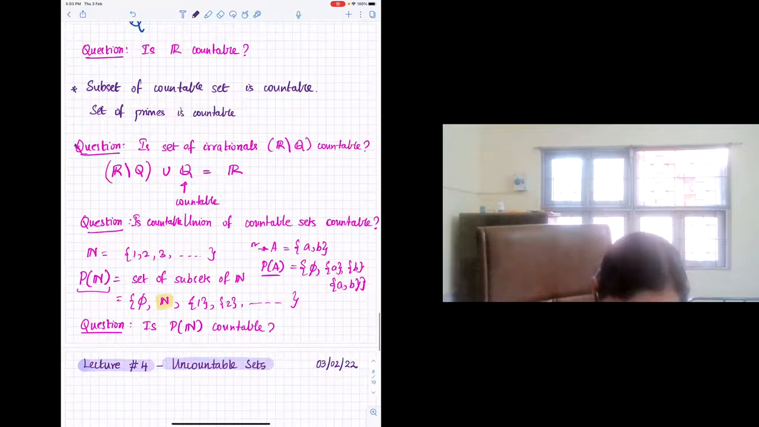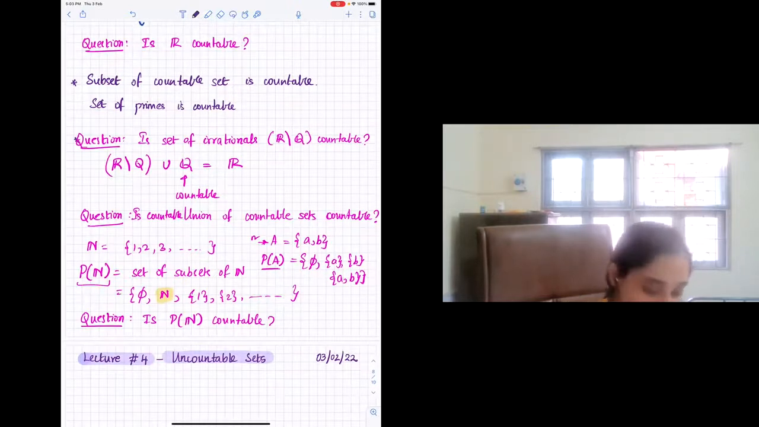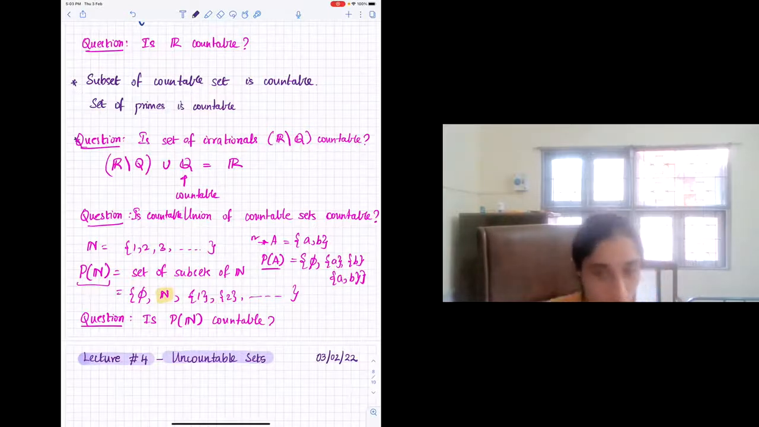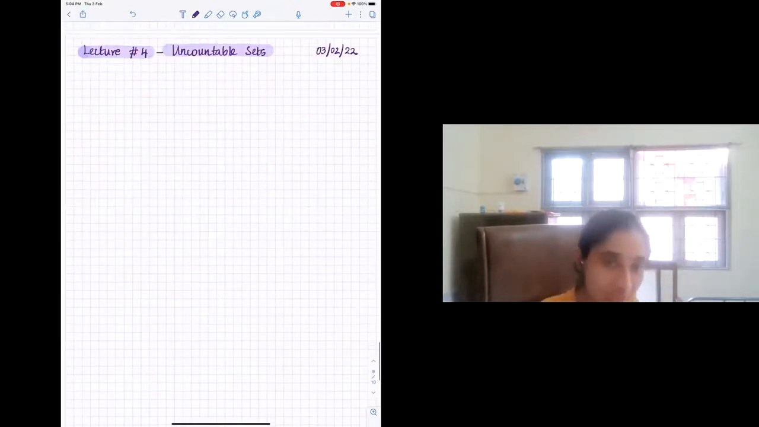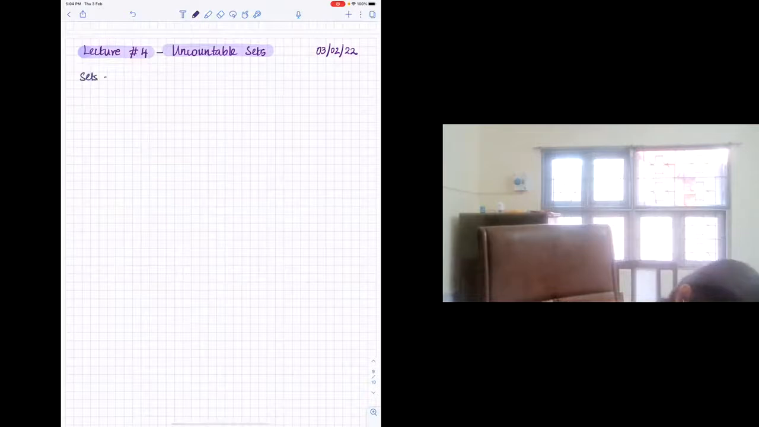So we had a few questions last time, right? Towards the end of the lecture: is the set of reals countable? Is the power set of natural numbers countable, and so on? Is the set of irrationals countable? These questions we will try to answer in this lecture. Okay, so just to quickly recap, we looked at sets, which can be finite sets.